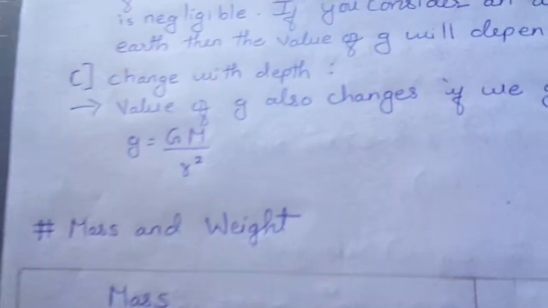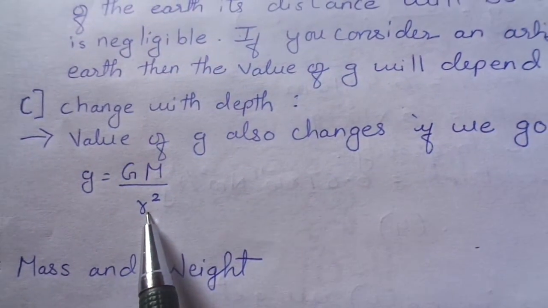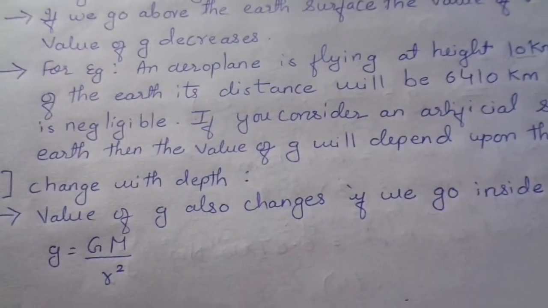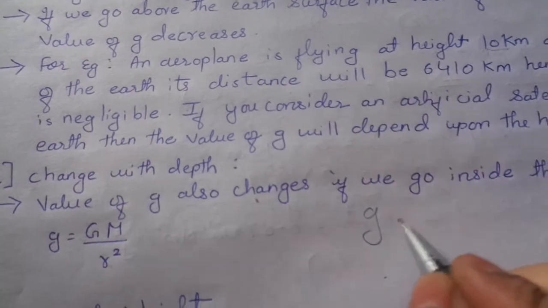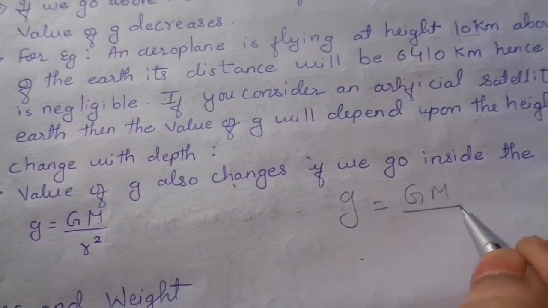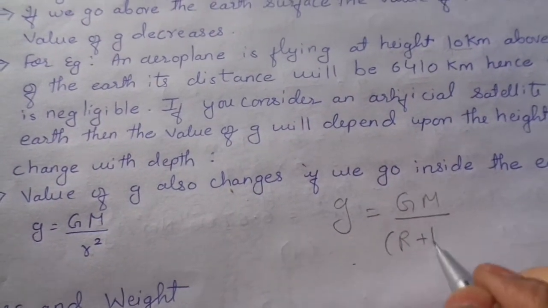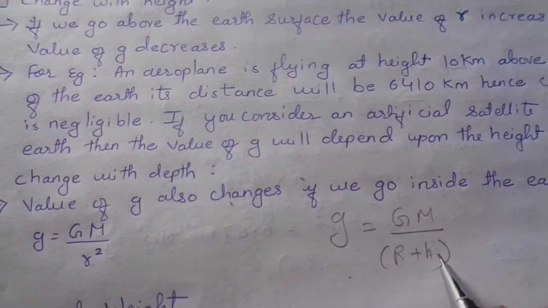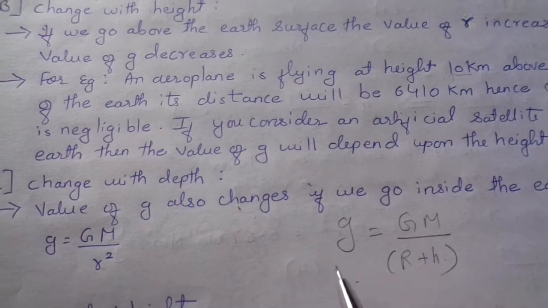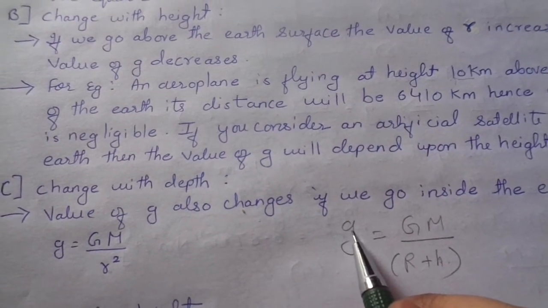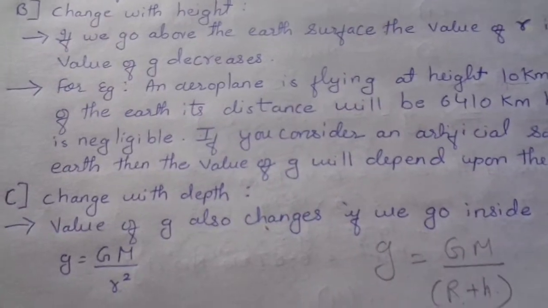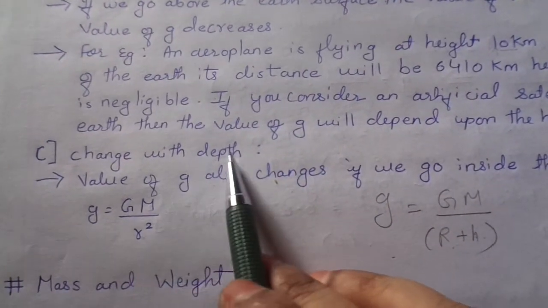Okay, if you increase the height, then g equals GM upon r plus h squared. You are increasing this height, so while you are increasing the height, the value of g will decrease because it is inversely proportional. Okay, now here is the change with the depth.